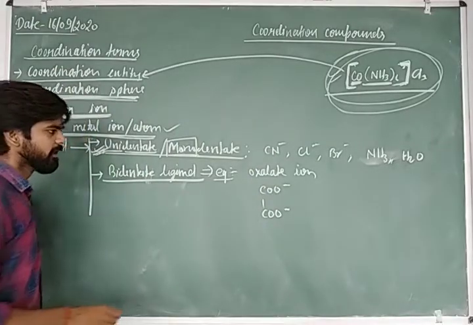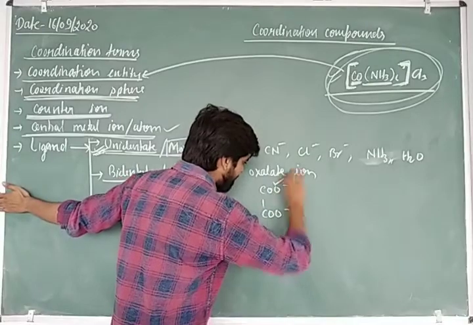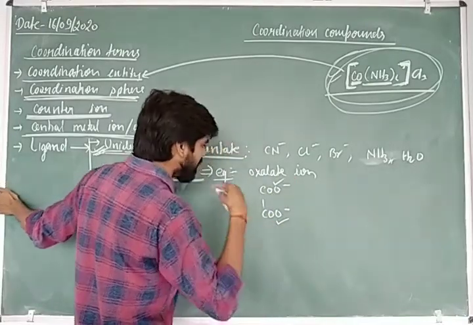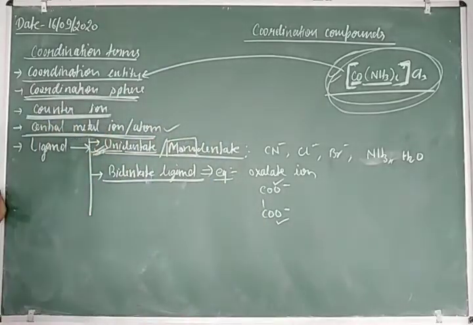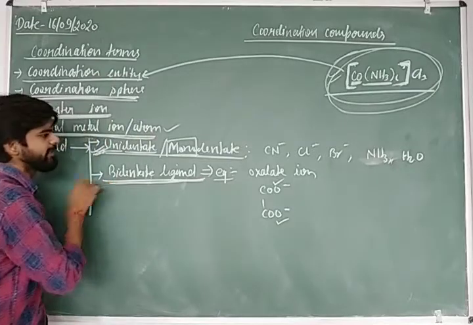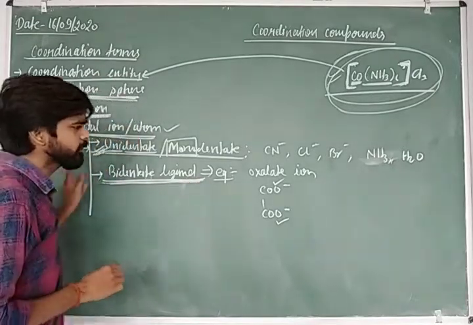Sir, there are two oxygen atoms present in the oxalate ion which give the pair of electrons. The first lone pair of electrons is given from this atom, and the second one is given from this other atom, and both the atoms give the two pairs of electrons from two different atoms. That's why they are known as bidentate ligand, because they can give two pairs of electrons.